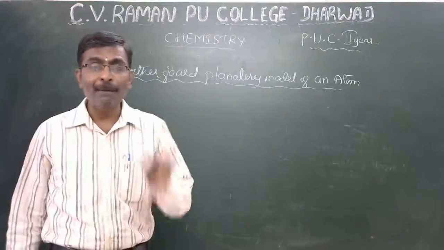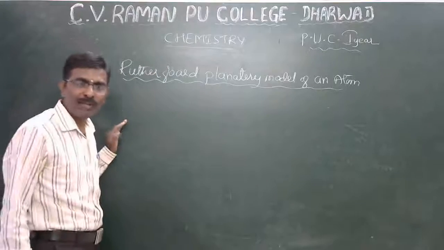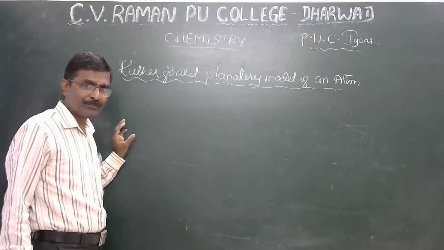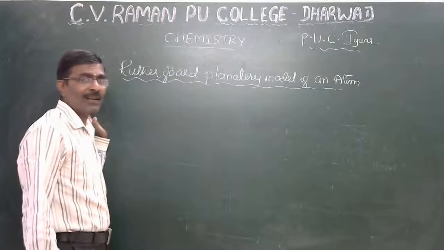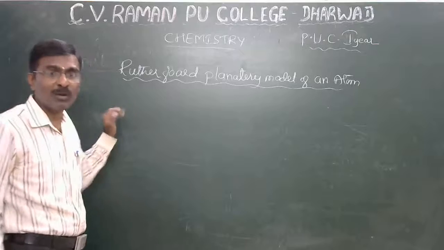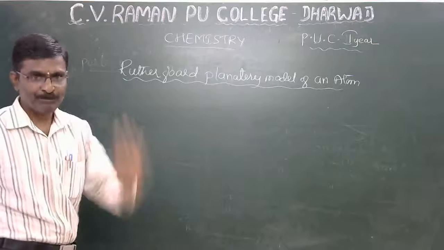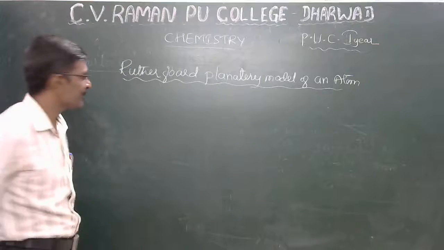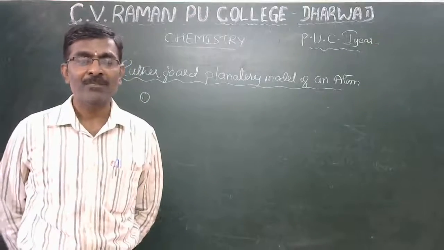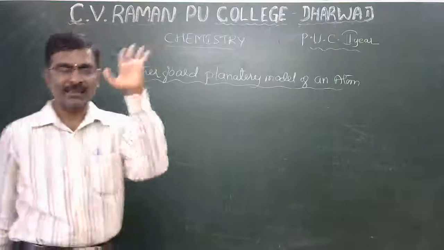Rutherford took the basic concept of the gold leaf experiment. Before explaining the planetary model, he thought about the alpha scattering experiment, the gold leaf experiment, and observed it. Based on that concept only, Rutherford explained it. The question can be asked as: explain Rutherford planetary model of an atom.